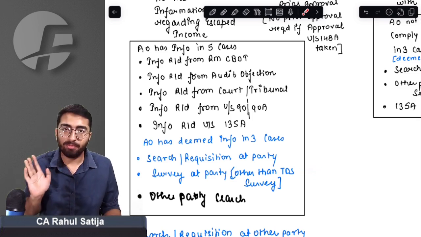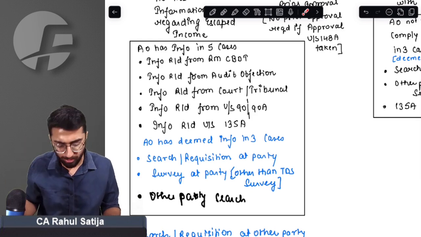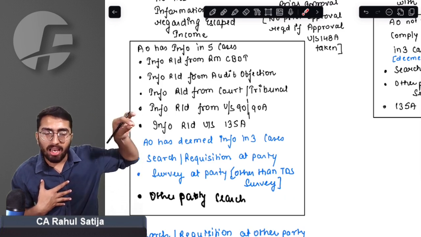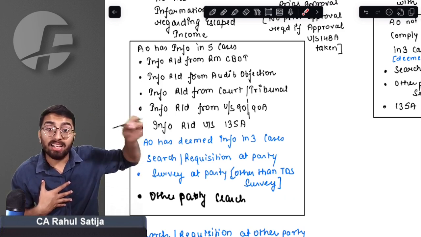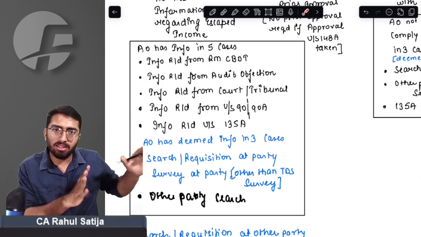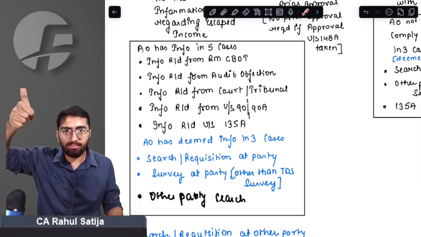In case of survey, whenever survey occurs at my place, AO is presumed to have information. And in case of other party search, for example, I have a friend Mehul, and search happened at the premises of Mehul, and assets of mine are found there, books of mine are found there, then it is considered as other party search. In that case also, it is presumed that AO has information. So AO must have had information.